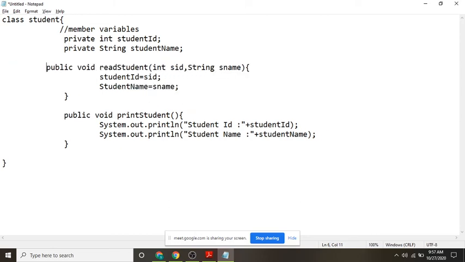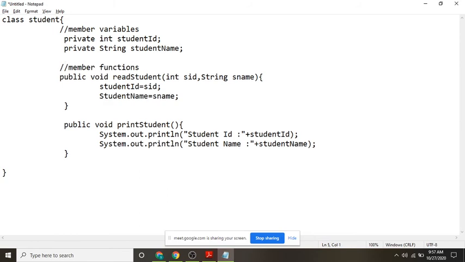It is having two member functions. What are they? Read student and print student. So those two are member variables and these two are member functions. But what is lacking here? We don't have a main method. We don't have objects. Am I correct?